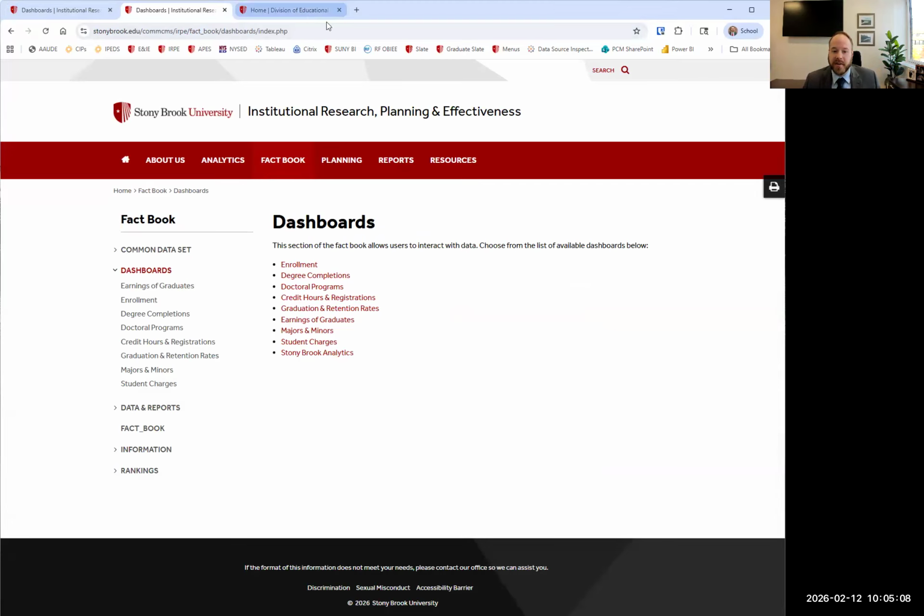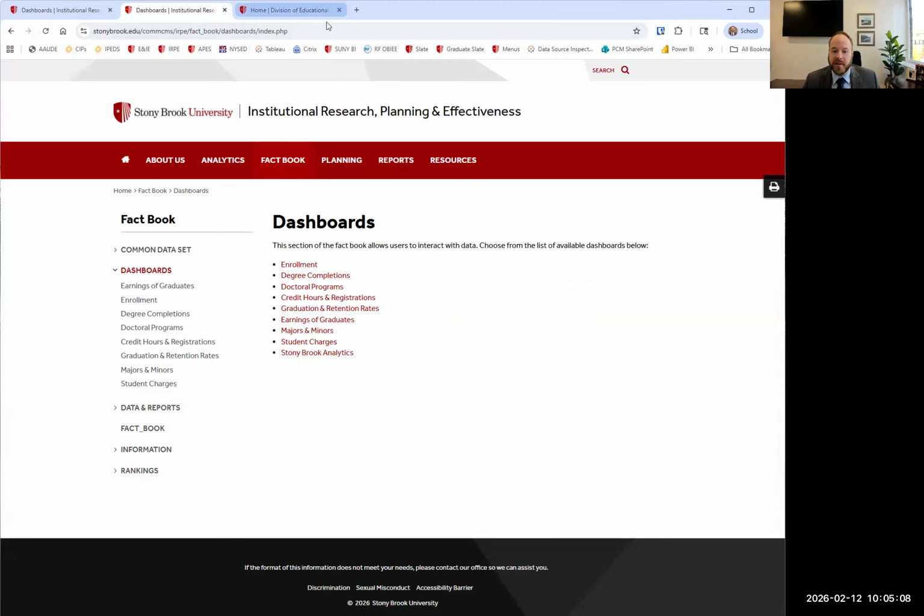So let me click into this enrollment dashboard, and I want to answer the question of how many students are enrolled at Stony Brook and what does that look like over time. If anyone were to attend Braden's session on Monday, we will know that it all depends on the definition of what we mean by enrollment. And so on all these dashboards, we do have notes. It will either have you hover over this little blue question mark, or you can click, and it will talk about what we're looking at here.